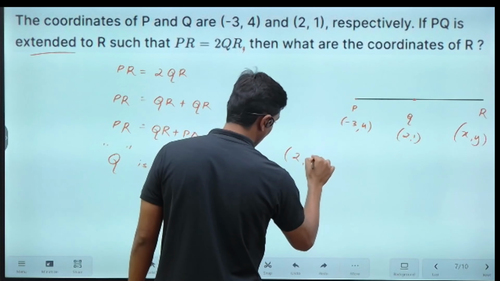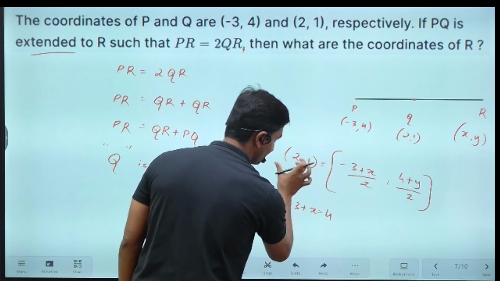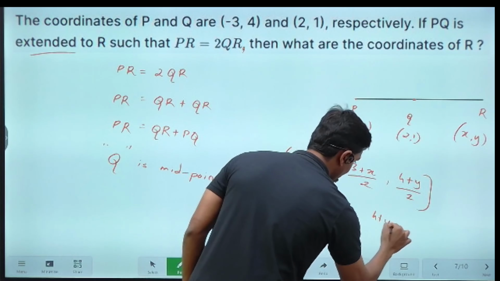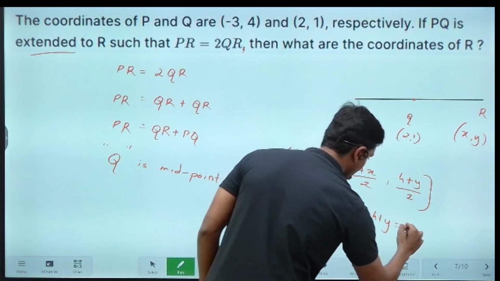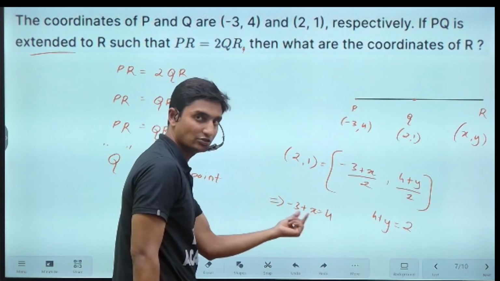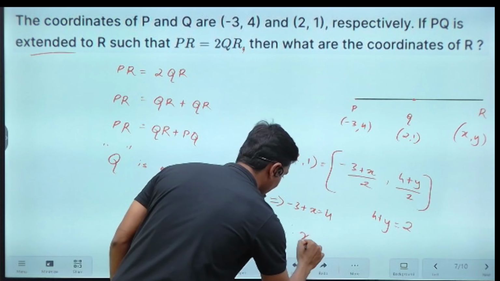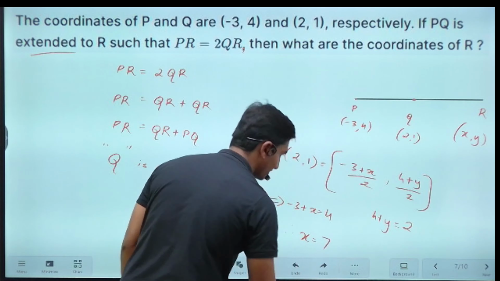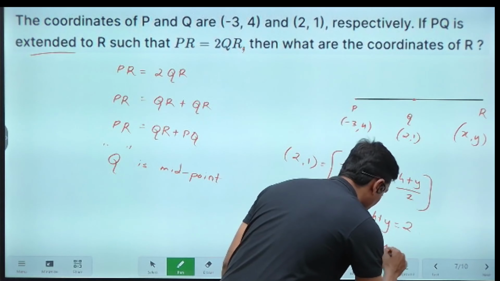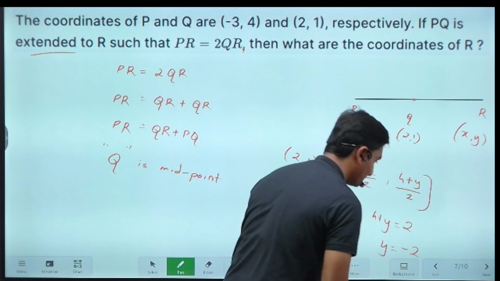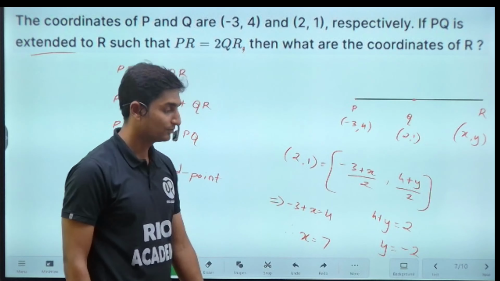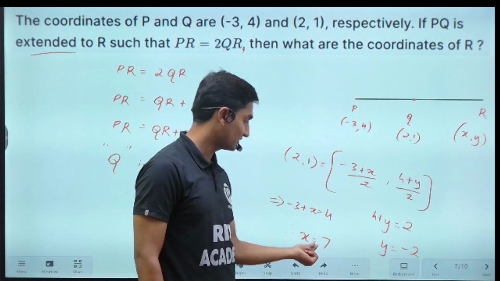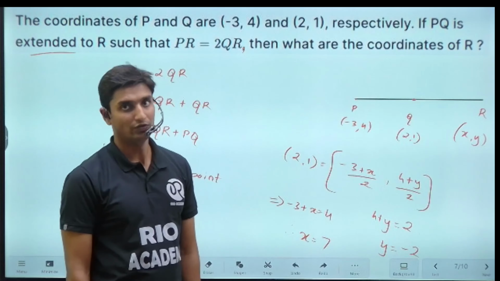So here you can substitute: (minus 3 plus x) divided by 2 is equal to 2. I'll write minus 3 plus x is equal to 4. I'm substituting this value. And then 4 plus y is equal to 2 into 1, which is nothing but 2. On simplification, you'll get the value of x. What is x, guys? x is equal to 4 plus 3, which is 7. And y is 2 minus 4, that is nothing but minus 2. All right, so we have obtained the coordinates: x is 7, y is negative 2.